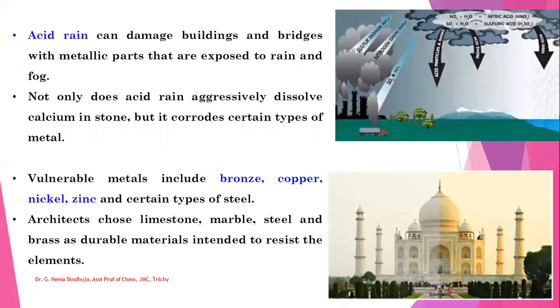This acid rain can damage buildings and bridges with metallic parts that are exposed to rain and fog. Not only does acid rain aggressively dissolve calcium in stone, but it also corrodes certain types of metals. Vulnerable metals include bronze, copper, nickel, zinc, and certain types of steel. So architects choose limestone, marble, steel, and brass as durable materials intended to resist the elements. So this is about acid rain.